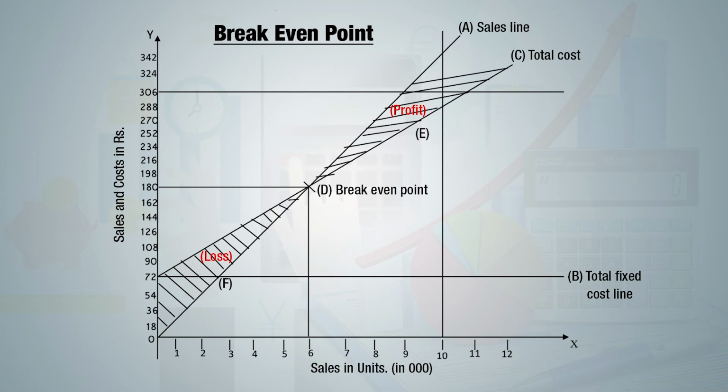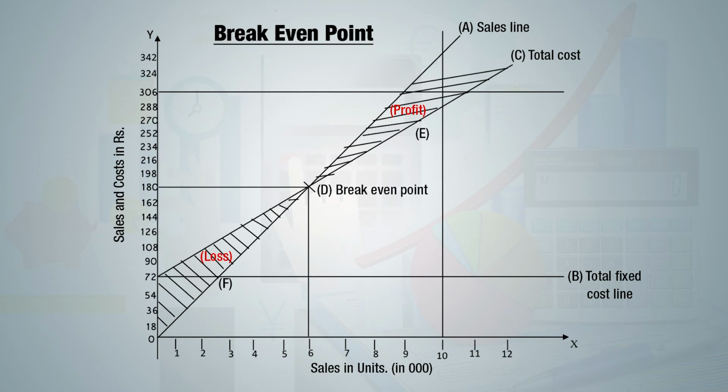D line represents break-even point. It is that point where sales line and total cost line intersect each other. This is the break-even point of rupees 1,80,000, and in terms of units we are getting 6,000 units. So this is the point where there is no profit or no loss.